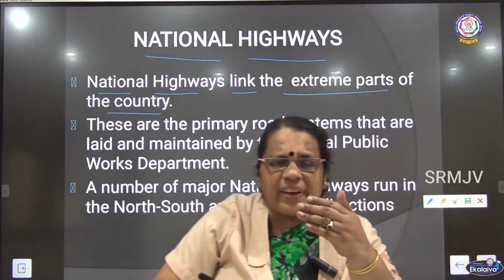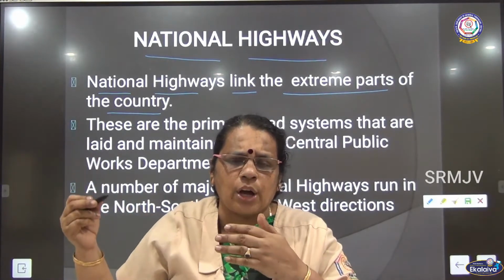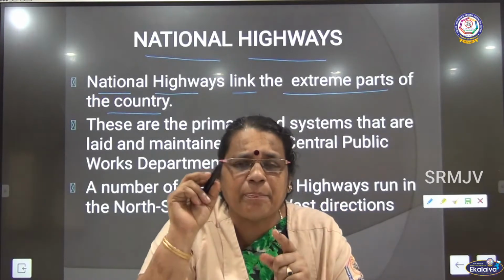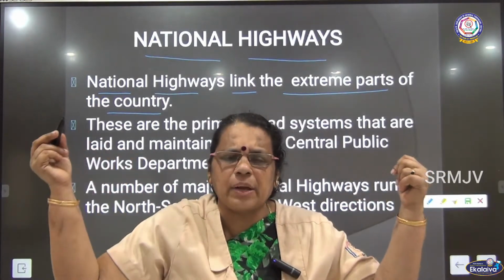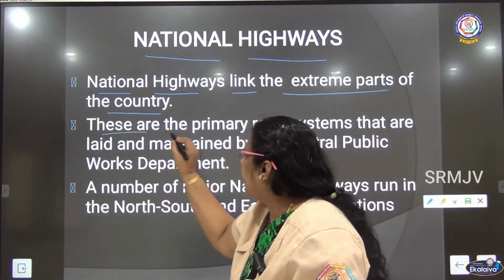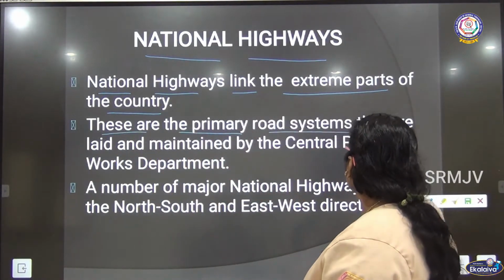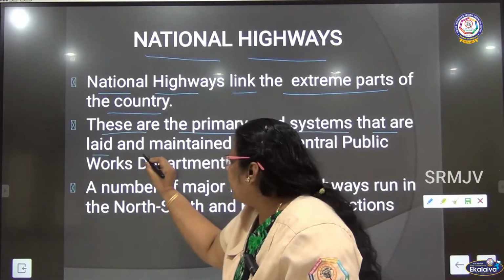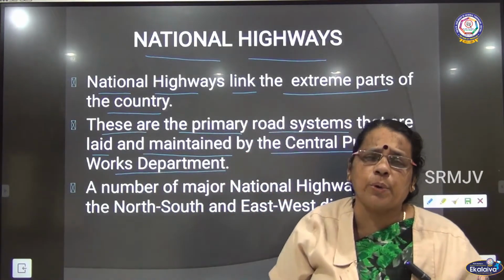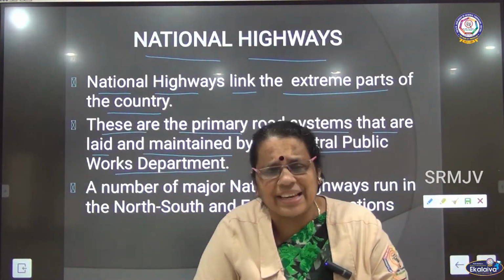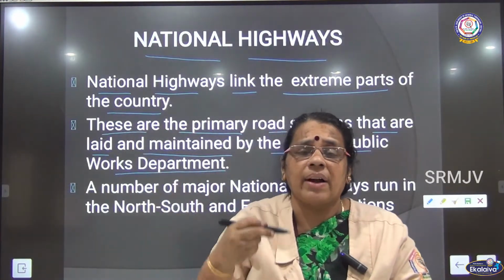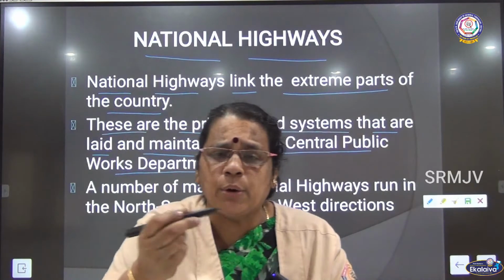So, what is the next classification under the roadways? We are going to talk about national highways. What are national highways? They are connecting the extreme parts of the country. The extreme parts of the country are connected by the national highways. These are the primary road systems that are laid and maintained by the Central Public Works Department, CPWD. So, these national highways are laid and implemented by the Central Public Works Department, PWD we can say.